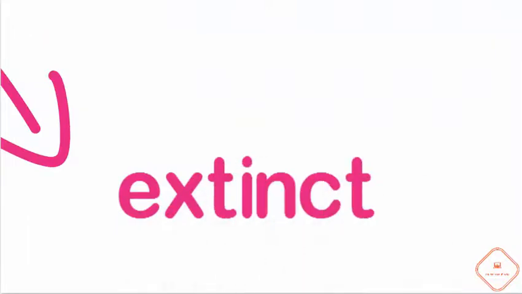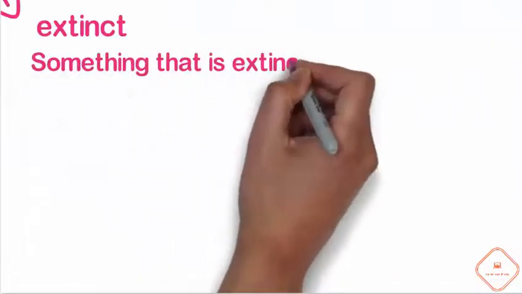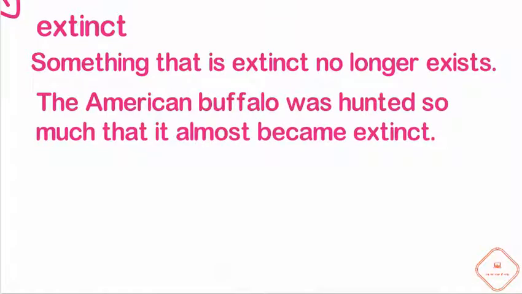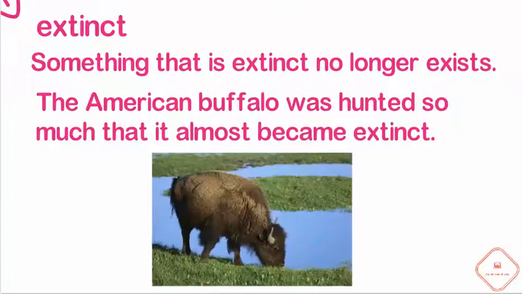Our next word is extinct. Something that is extinct no longer exists. Like dinosaurs. The example we have, the American buffalo was hunted so much that it almost became extinct. Right? This is a picture of the American buffalo, and it was almost extinct because of overhunting.